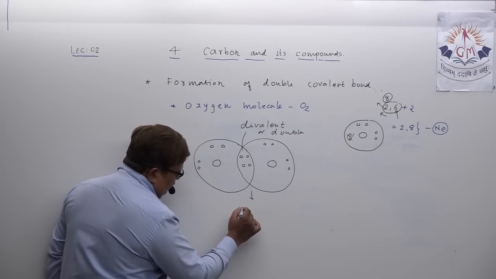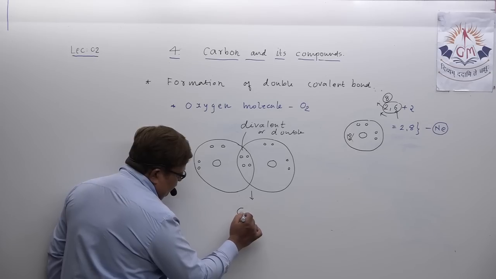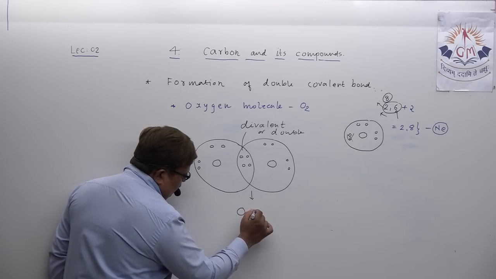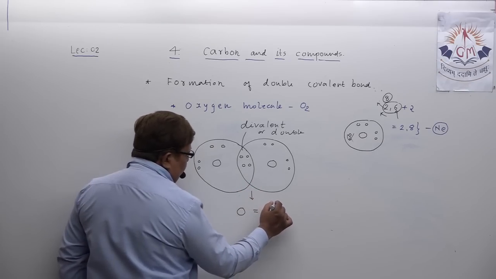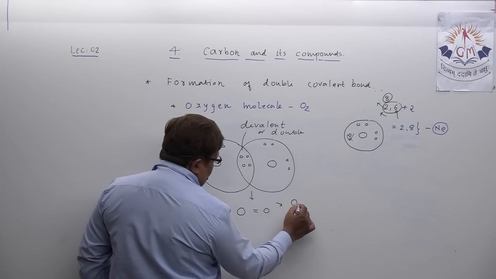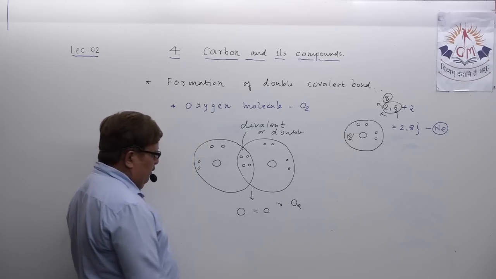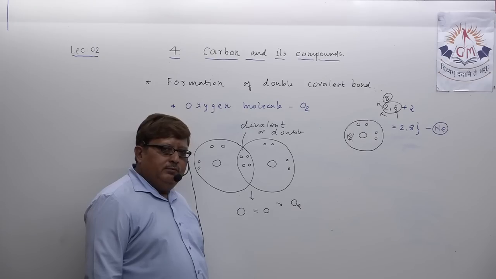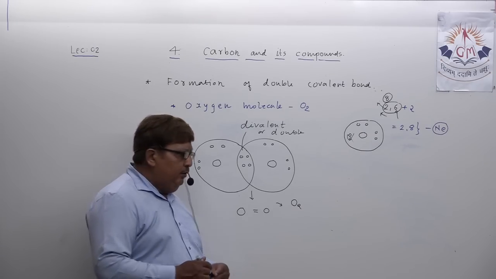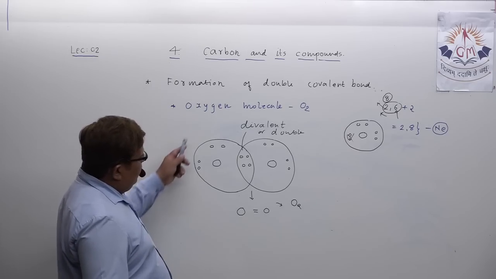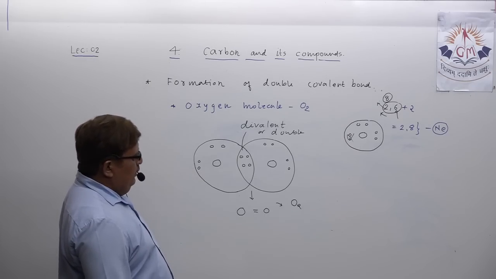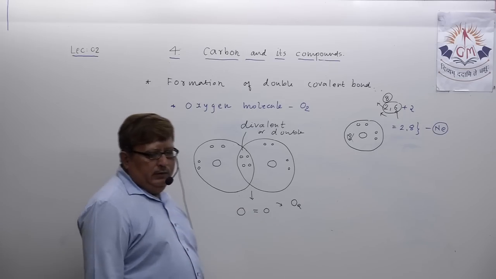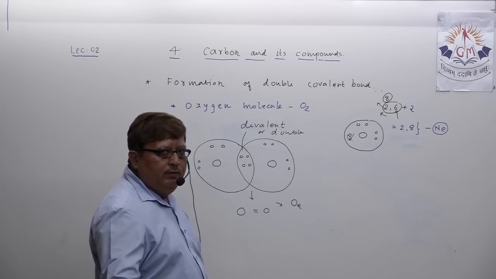Okay. So you can represent this as O double bond O. This way oxygen molecule is fabricated or realized by formation of double covalent bond. You understood this, right? So this is how you can understand the formation of double covalent bond.